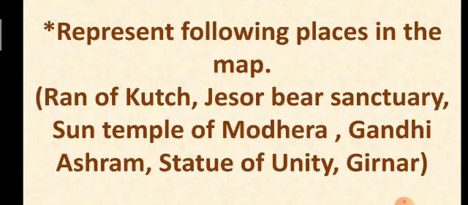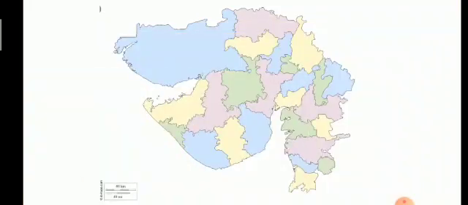Now represent the following places on the map. Now we will show famous places on the Gujarat map. Here the first one is Rann of Kutch. Rann of Kutch is famous in Gujarat and it is the only desert in Gujarat state.